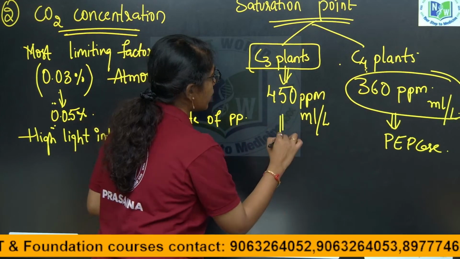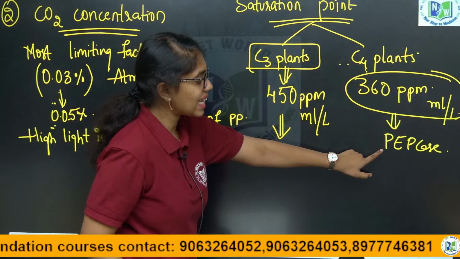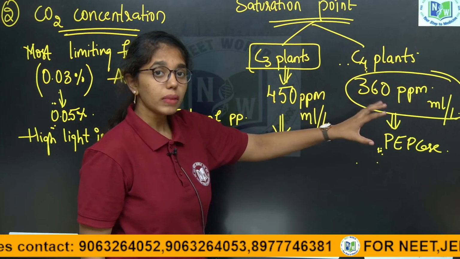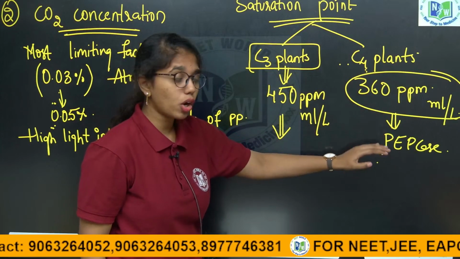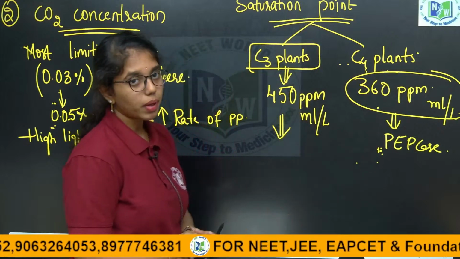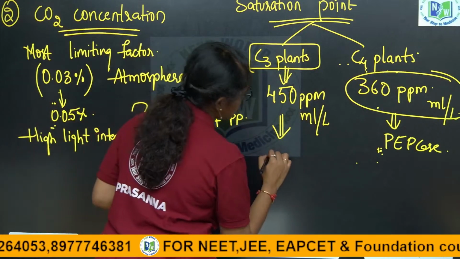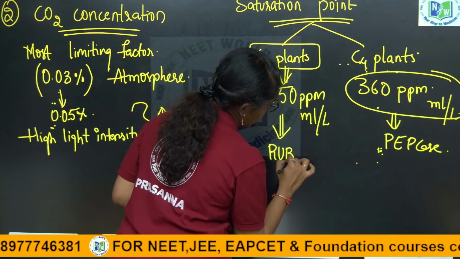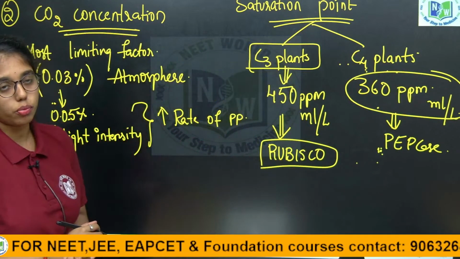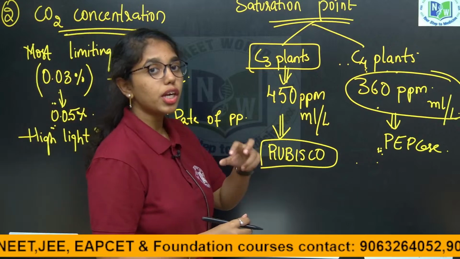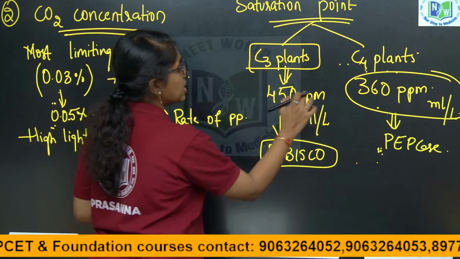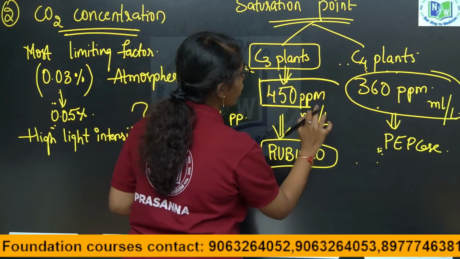In C4 plants the saturation point is minimal, that is 360 parts per million. Whereas in C3 plants, the carbon dioxide fixation enzyme is Rubisco, which has equal potential to bind with carbon dioxide and oxygen. So, in this case the saturation point is more,